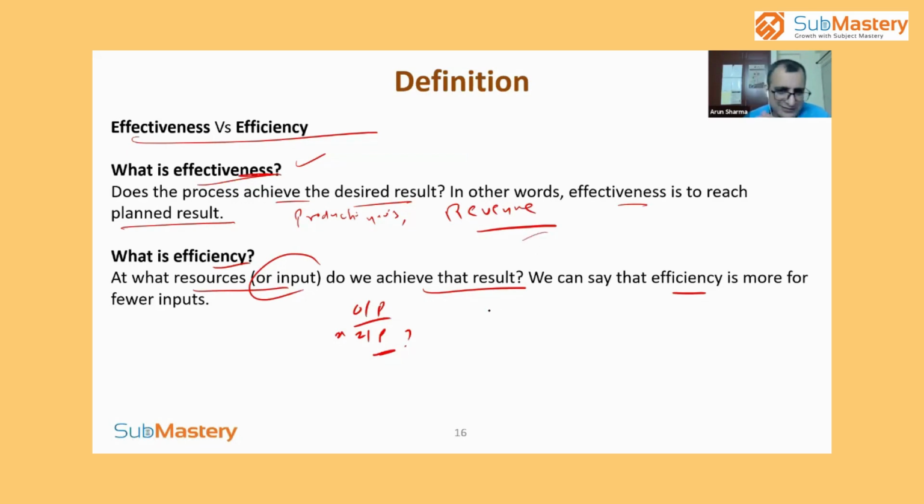And then we say efficiency, not just revenue, but how much profitability is there, at what cost you have produced that, right? So when we say efficiency, it will always be output with respect to some input. Whenever we say effectiveness, it will be one-sided. So both are required, and you should have both of these. Not for all the processes, but wherever applicable, wherever possible, you should have both effectiveness and efficiency.